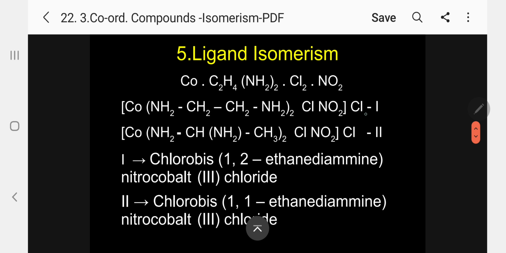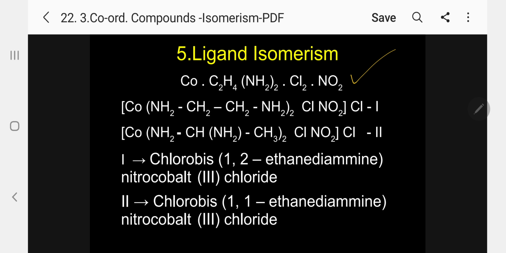The fifth one, ligand isomerism. Please follow. Coordination compounds having the same molecular formula but a difference in the arrangement of the ligand, the position of the ligand, are called ligand isomers, and the phenomenon exhibited by these ligand isomers is called ligand isomerism.